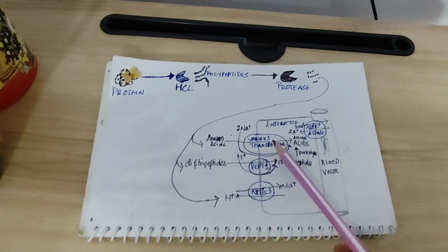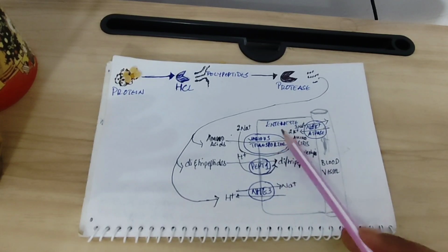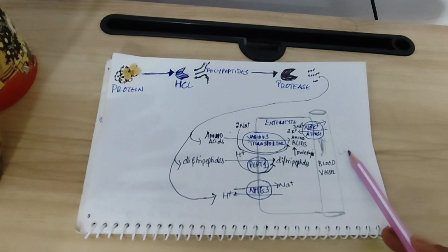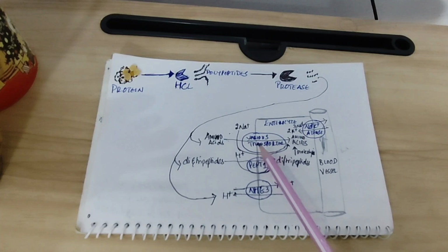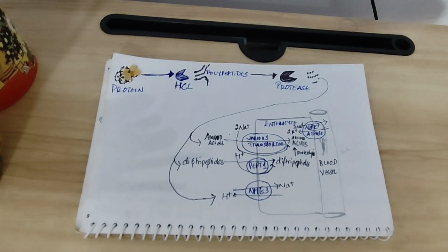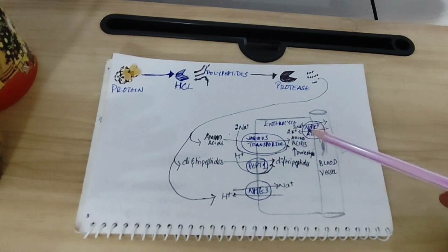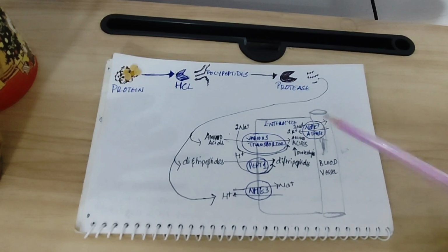Free amino acids enter the intestinal cells, that is enterocytes, using special carriers or transporters, as you can see here. These carriers are specific for the L form of amino acids. They are energy dependent. They also use the sodium gradient, and they work against the concentration gradient. So the entire process of protein digestion, in other words, the absorption of the end products of protein digestion, uses ATP, that is energy, indirectly through a pump called the sodium-potassium ATPase, which maintains the sodium gradient.